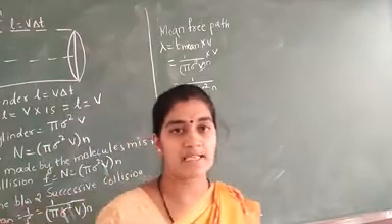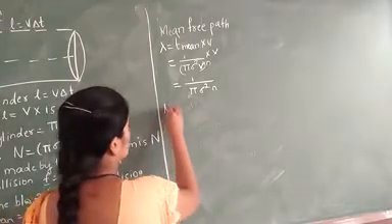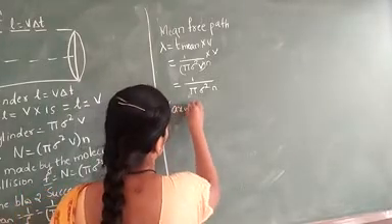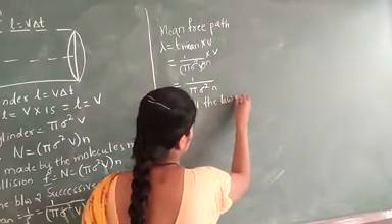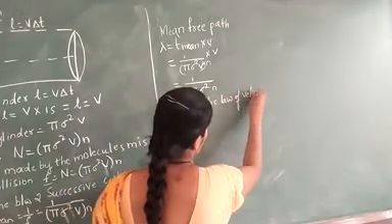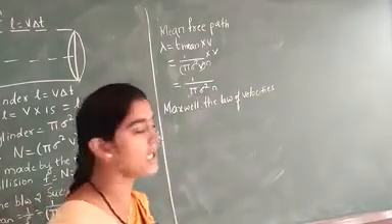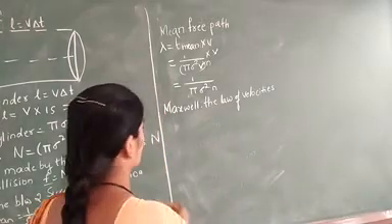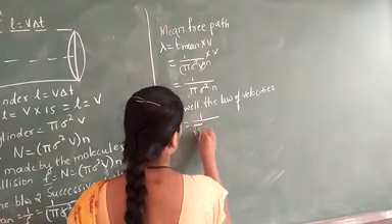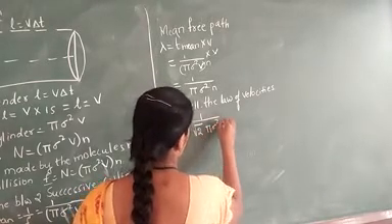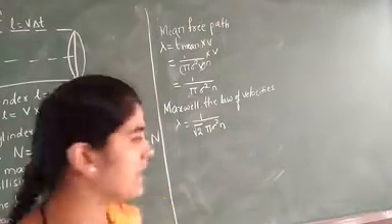Now, according to Maxwell's law of velocity distribution, we can write the equation as lambda is equal to 1 divided by root 2 into pi sigma square n. This can also be expressed in terms of density.